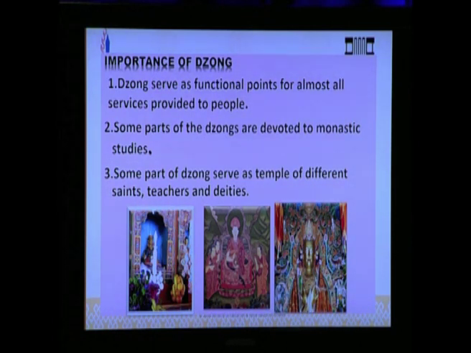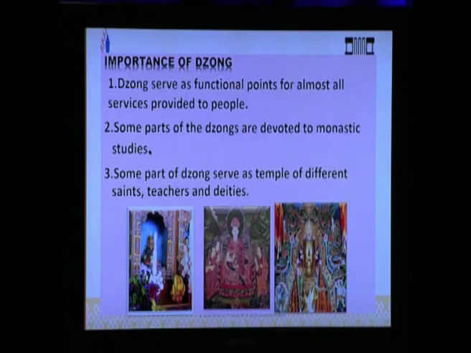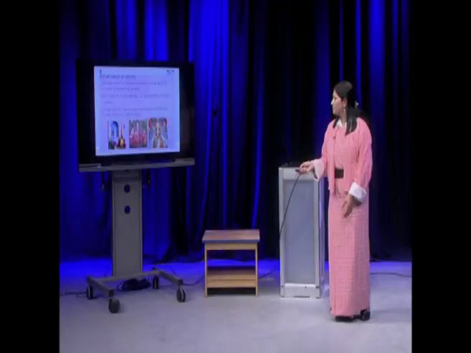So zones always served in a multi-functional way. Some parts of the zones were devoted to religious studies, where some were used for administrative functions. In the past, zones also served a defensive purpose, and some parts were used as storage and granaries, where the other parts were used for administrative functions.